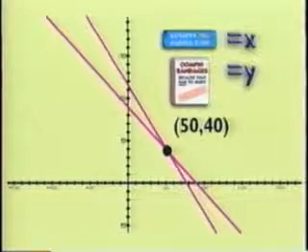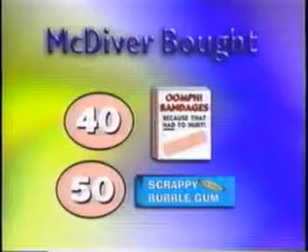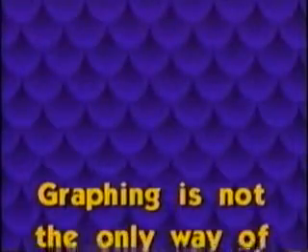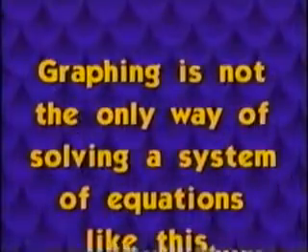Remember, the packs of bubblegum are represented by x, and packs of Band-Aids by y. So from this graph, we know that MacDiver must have bought 50 packs of bubblegum and 40 packs of Band-Aids to start with. But graphing is not the only way to solve a system of equations like this.